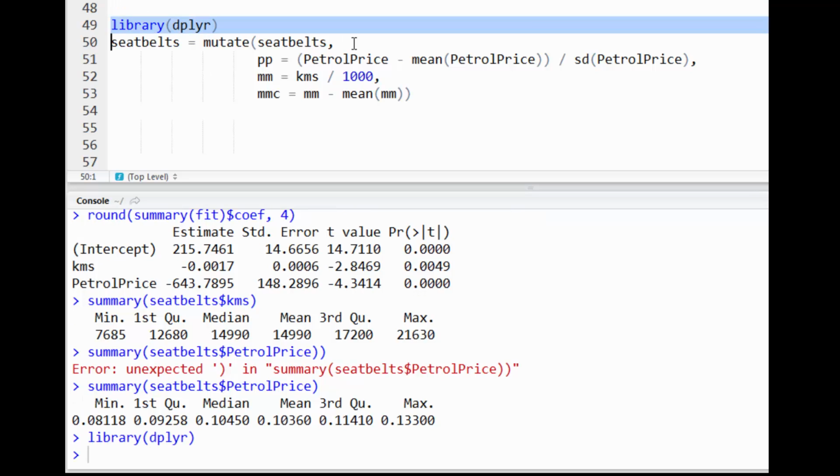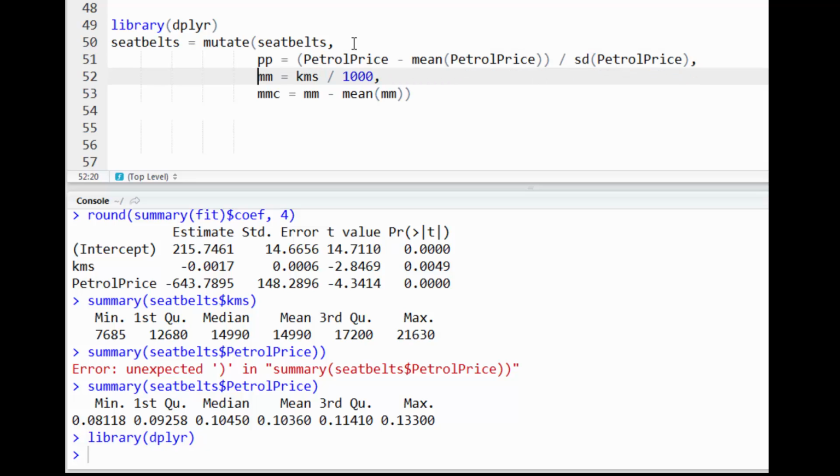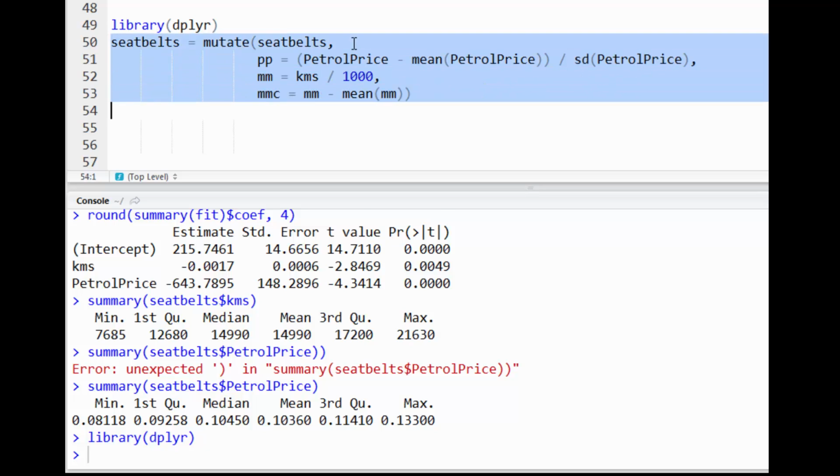So I'm going to load up dplyr, and for petrol price, because I'm not terribly well versed in the units, what I'm going to do is just standardize it. I'm going to subtract off the mean and divide by the standard deviation, and I'll create a variable called little pp that is just normalized petrol price. And then mm is just going to be the kilometers divided by 1,000. So I got that because that's a megameter. So that's 1,000 kilometers, and then I'm going to center that variable. I did that because I just thought a 1,000-kilometer increment seems pretty reasonable and easy to understand. Okay, so there we go.